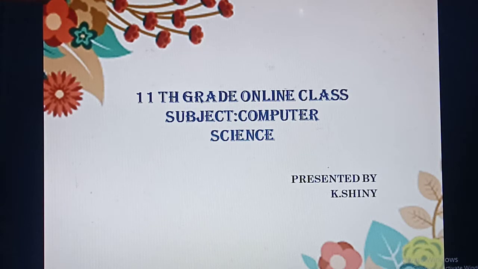Chapter 2 is fully based on maths, that is, mathematical problems. So what I am thinking is, I am going to take chapter 3 to 8 first, because chapter 3 to 8 are fully theory.